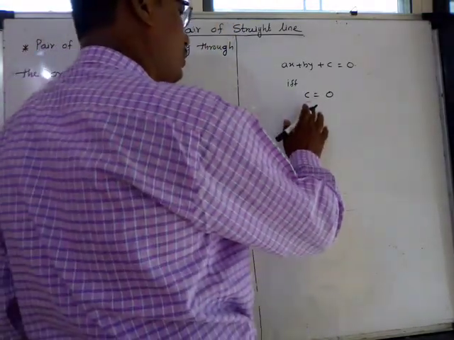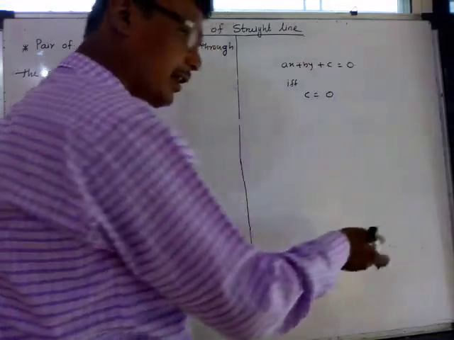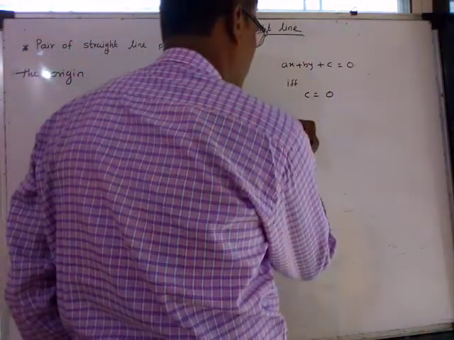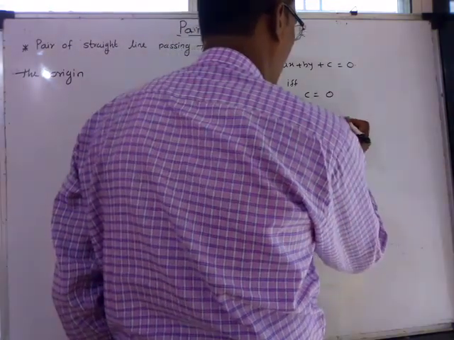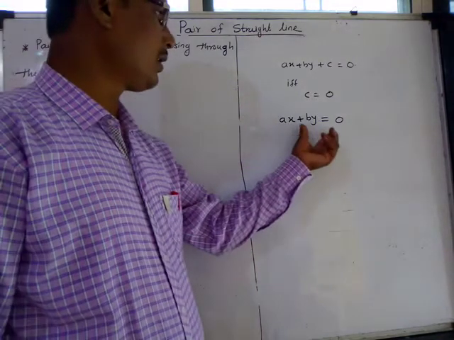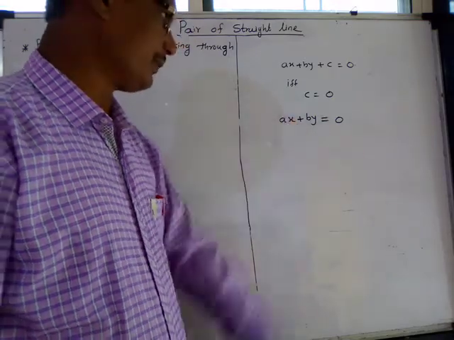So if we put c is equal to 0, we get the equation of the straight line passing through the origin.